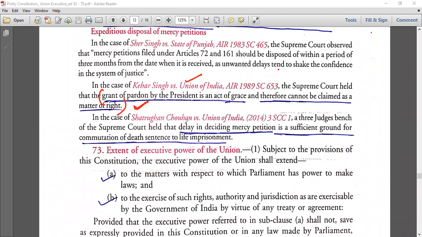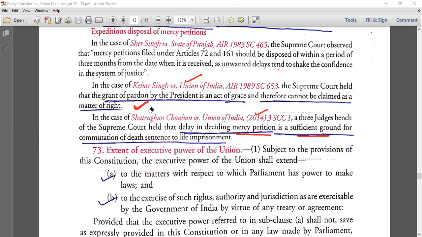In Shatrughan Chauhan versus Union of India 2014, a 3 judges bench of the Supreme Court held that delay in deciding mercy petition, these are all mercy petitions, right, is a sufficient ground for commutation of death sentence to life imprisonment. Now if you are delaying, see, delay in deciding mercy petition, so that becomes a sufficient ground कि death sentence को life imprisonment कर दो, commute कर दो. Commutation is what? You are just decreasing the sentence, right? So it is a sufficient ground. It is given by Supreme Court, not by the Constitution. Okay.